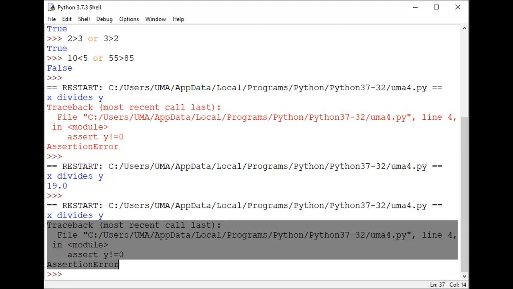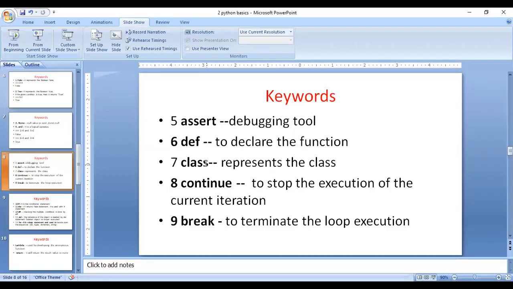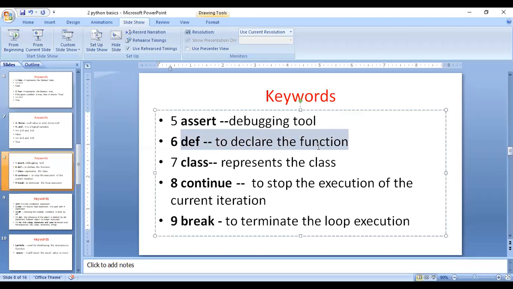Next comes another keyword. What is the other keyword in this case? The keyword def. What is def? def is used for declaring a function. How can you represent a function? In programming, functions and modules are very important. Modular programming, if you want to use functions, is a very important concept. A function is a block of statements.